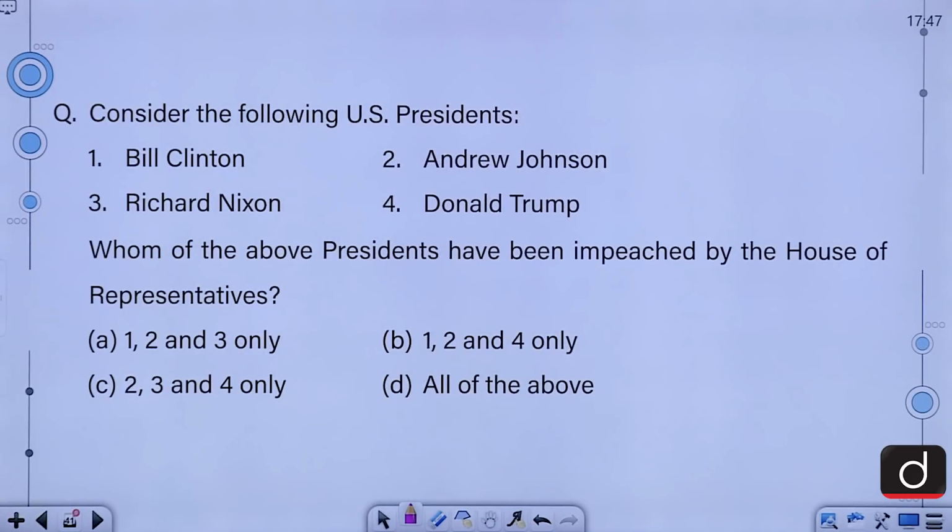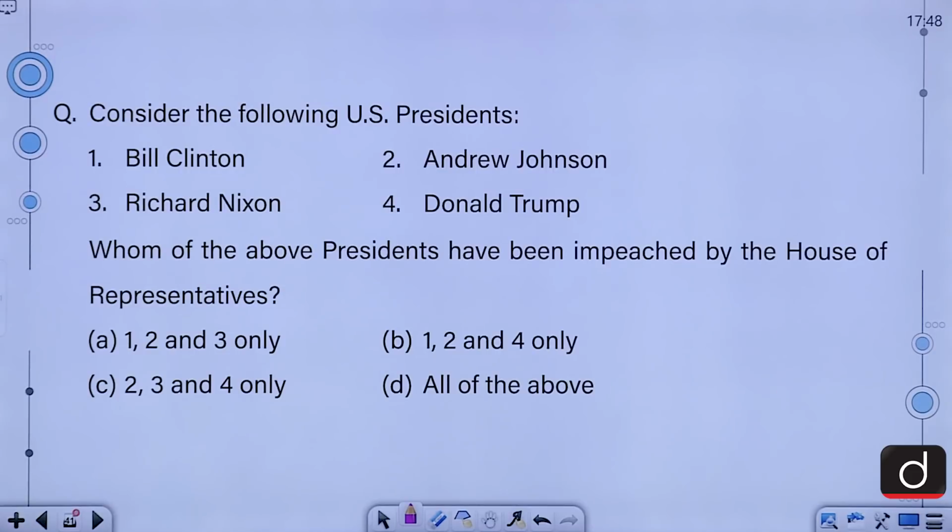Consider the following US presidents: Bill Clinton, Andrew Johnson, Richard Nixon, Donald Trump. Which of the above presidents have been impeached by the House of Representatives? 1, 2 and 3 only, 1, 2 and 4 only, 2, 3 and 4 only, all of the above. So, the correct answer for this question is B, because we have already covered it in our in-news segment. I hope you have been able to answer it through that.